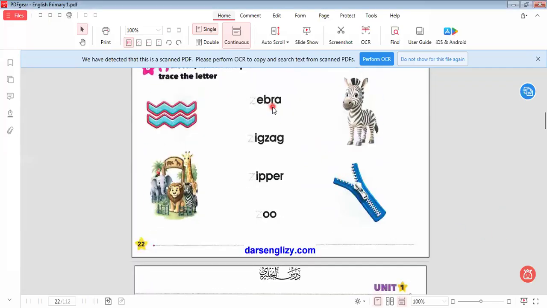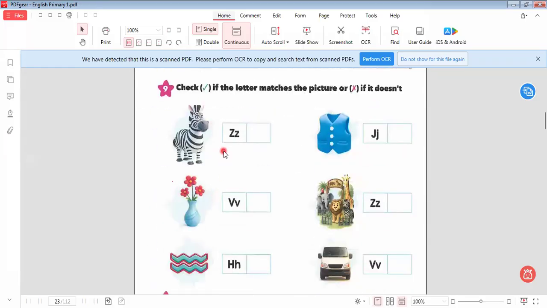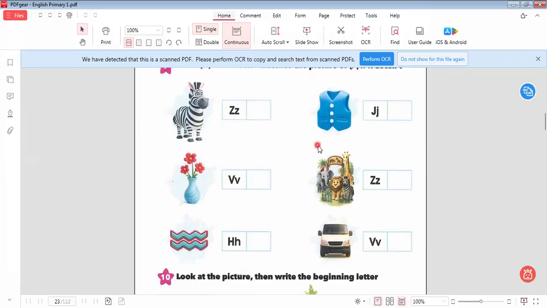Here we have zebra. Which one is zebra? This one. Zigzag. This one. Zipper. This one. Zoo. This one. Okay, here we check whether the letter matches the picture or doesn't match the picture.